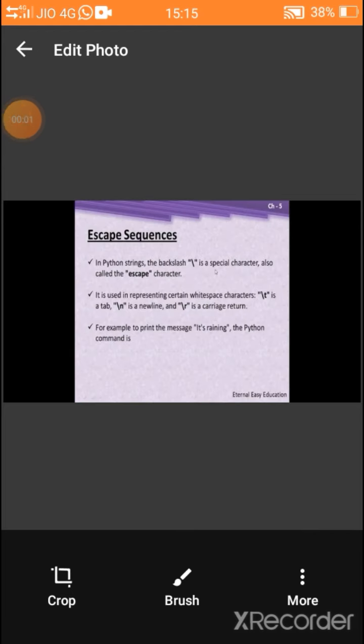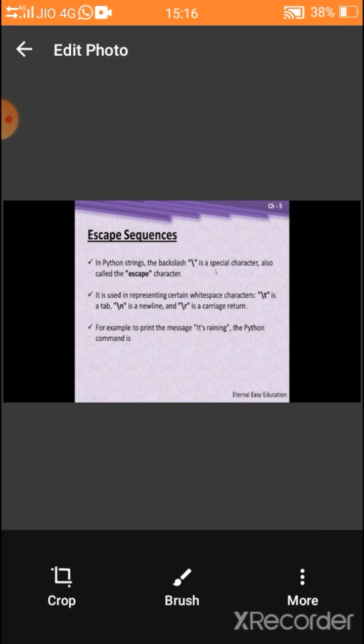Next we are going to see one more token, that is the escape sequence. The backslash is a special character. It is also called the escape character. We use \t as a tab. If you want to give a space within the sentence, we have to use \t. We have to use \n to print in a new line. \r is a carriage return. Look at the example.